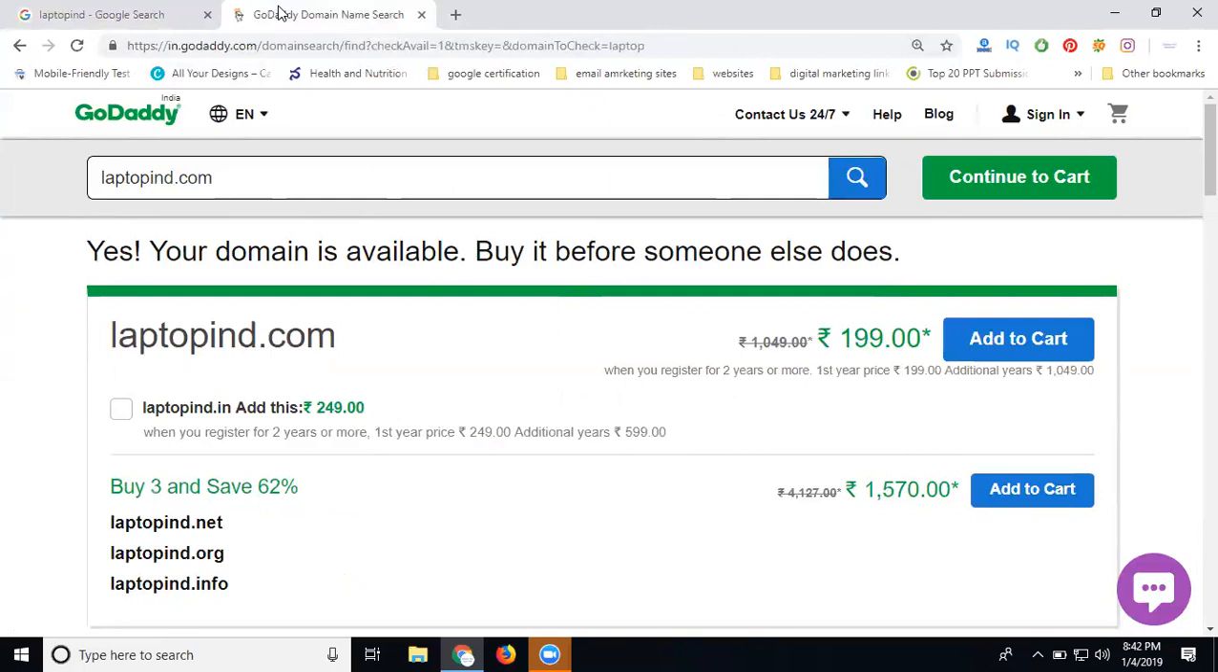It is the normal domain. If anybody asks what is meant by a premium domain, this is any domain name whose search is high. The searches increase on the search results page. That is called a premium domain, with crores of searches.